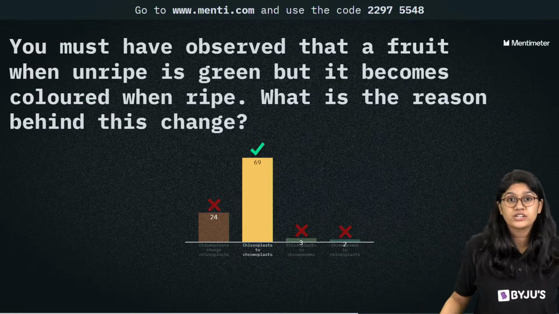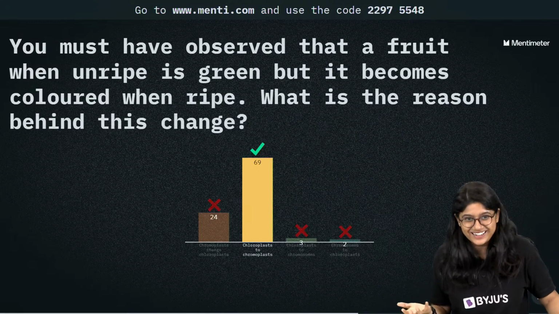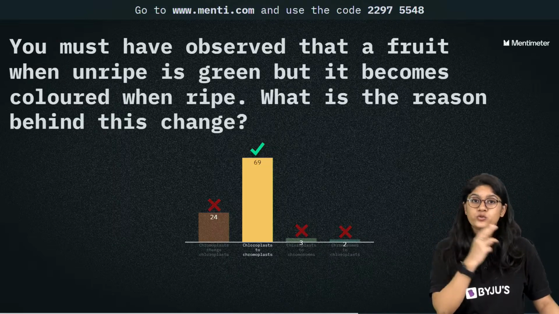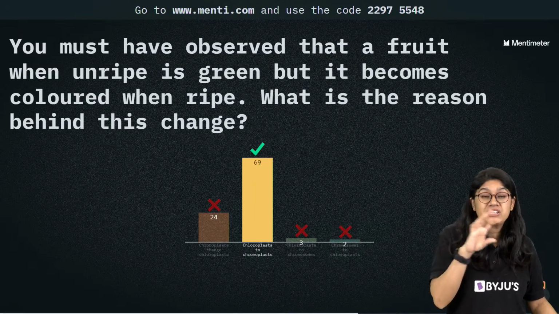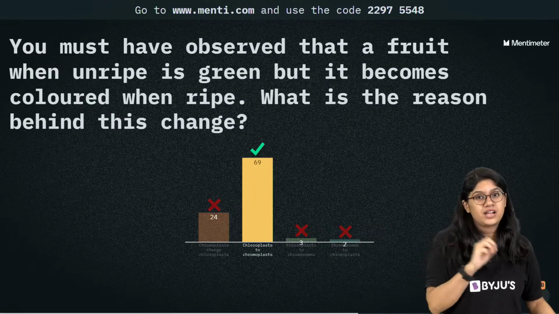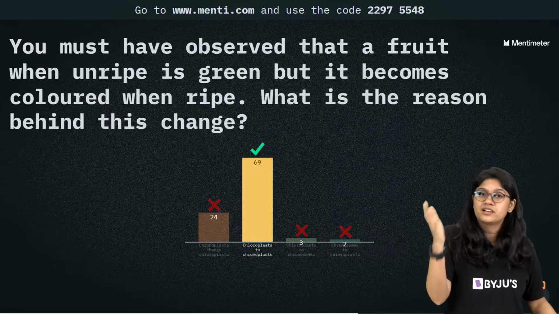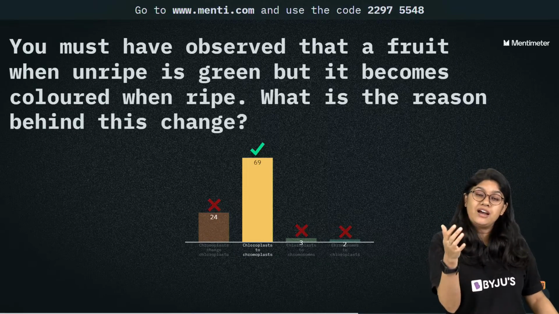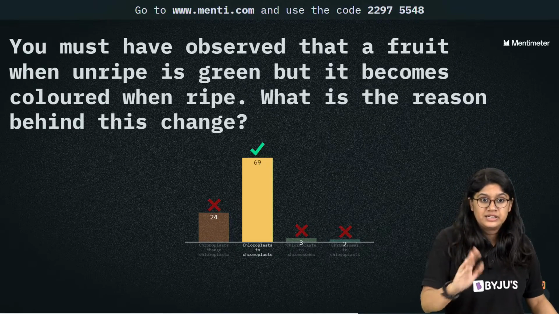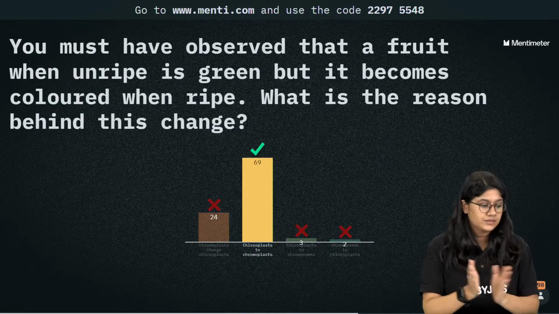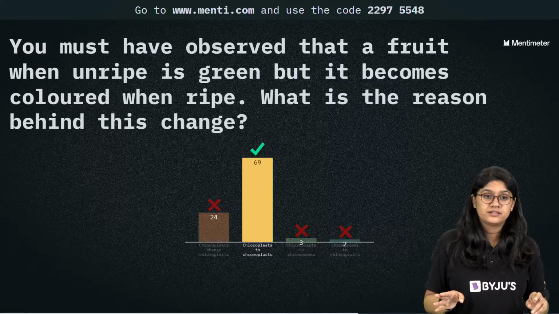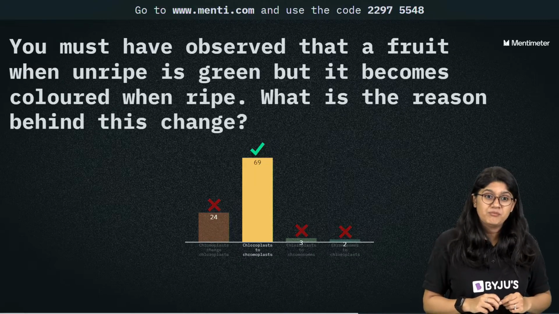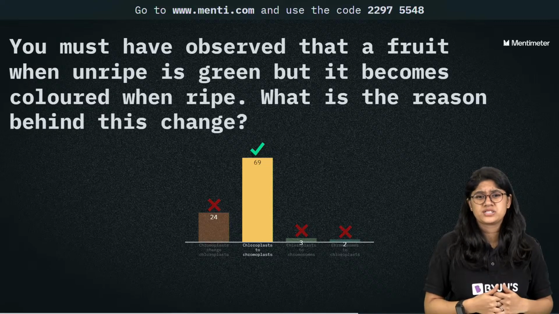69 of you have voted for the correct answer, which is absolutely correct. पहले जब green color का था, तो what we have? The chloroplast. And as it ripens, we'll see the color change happening, right? Maybe to red, to yellow or some other color. We know that now what we have is the chromoplast. Clear? Yes everyone, are we clear? We have the chloroplast and the chromoplast. Easy peasy.